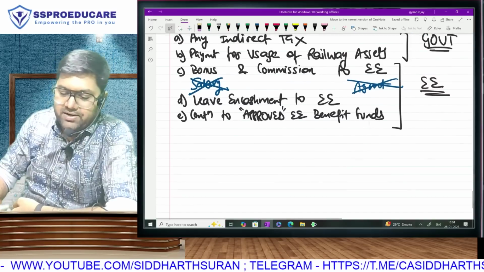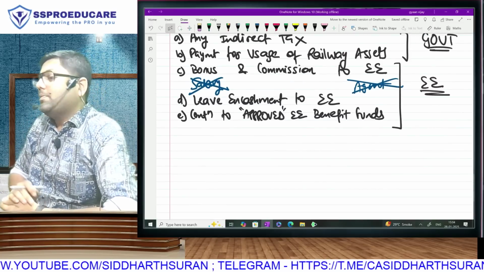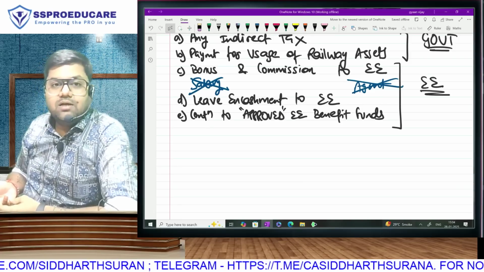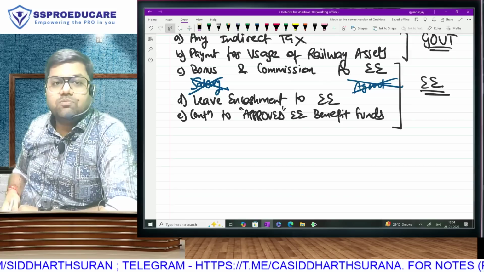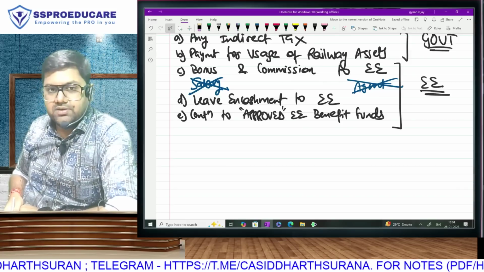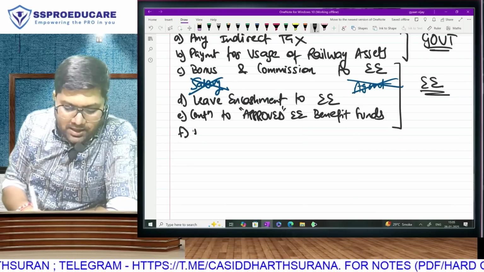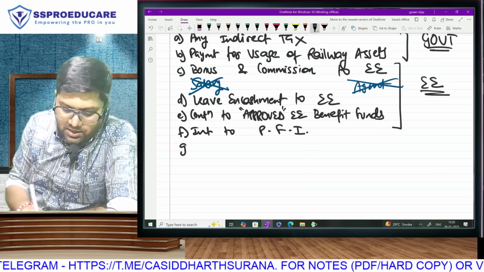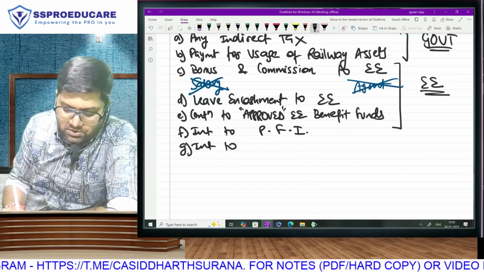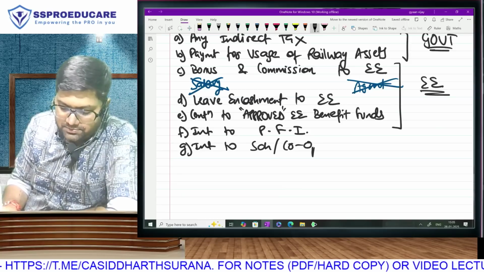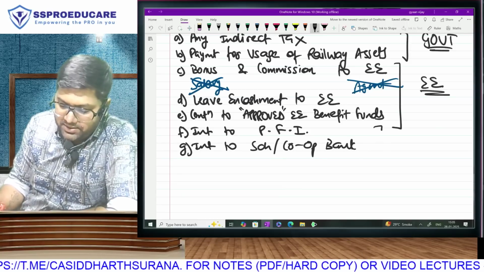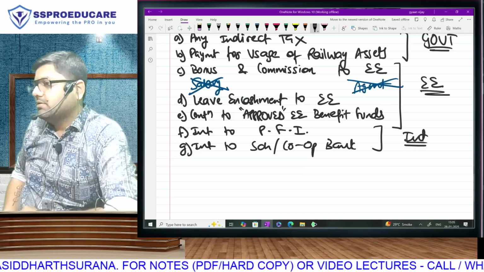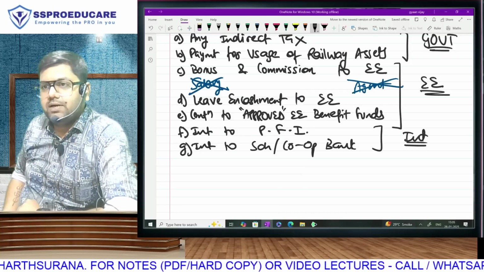Correct? Two related to the government: indirect taxes and railway assets. Three related to employees. Remember, bonus, commission, not salary, and only if employees, not agents. Second, leave encashment, and third, contribution to approved employee benefit funds. Next, any interest that is payable to a public financial institution, and any interest that is payable to a scheduled or a cooperative bank. So do you realize these two are related to interest payments? Two related to government, three related to employees, two related to interest.